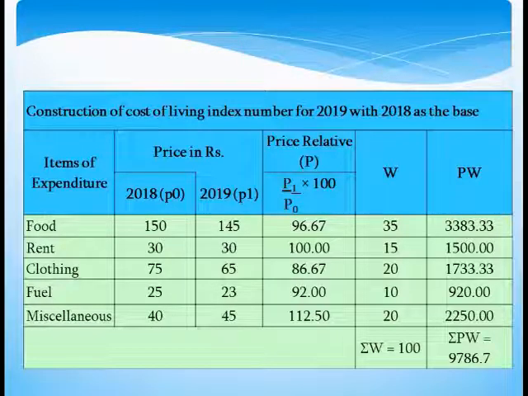Instead of V, we may take the symbol W for weights for the time being, nothing different in the meaning of the term. Then instead of PV, we write PW. First of all, compute P, that is price relative, P1 divided by P0 into 100. Multiply P's with W to get PW. Omit percentage while multiplying.